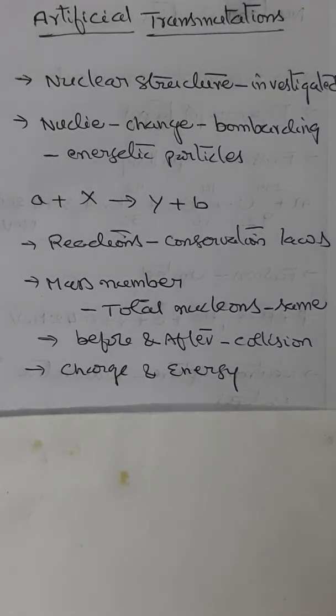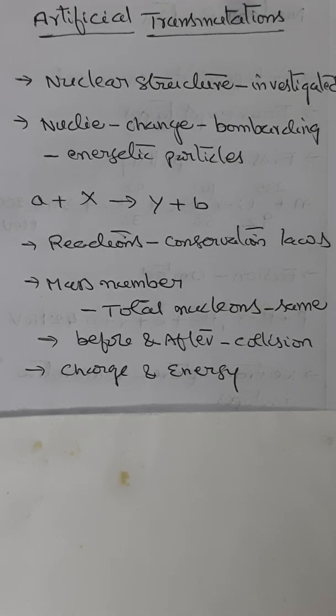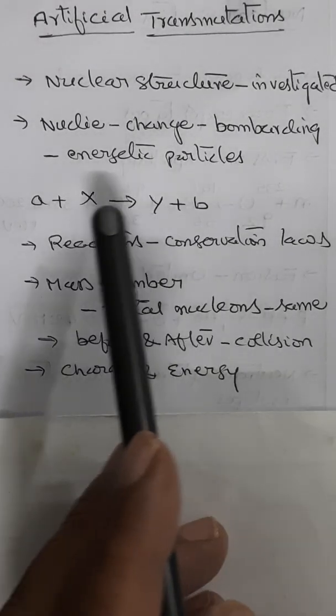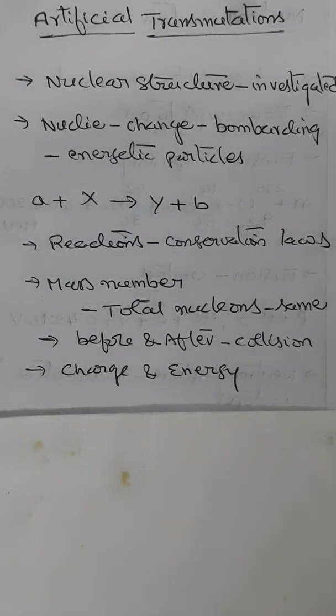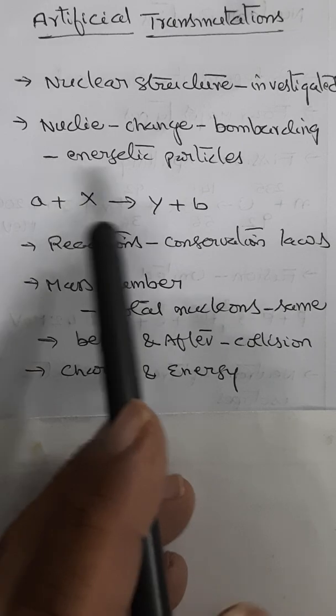So let us understand what is known as artificial nuclear transmutations. Nuclear structure can be investigated using nuclear reactions. It is possible to change nuclei by bombarding them with energetic particles. Say, for example, in this equation A, B, etc. are energetic particles. Such a reaction is also a nuclear reaction.